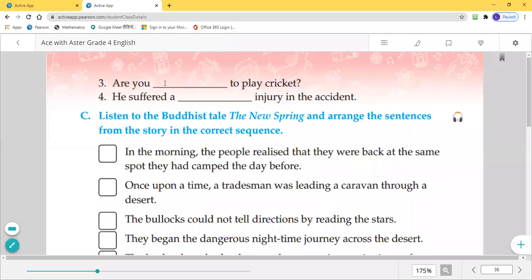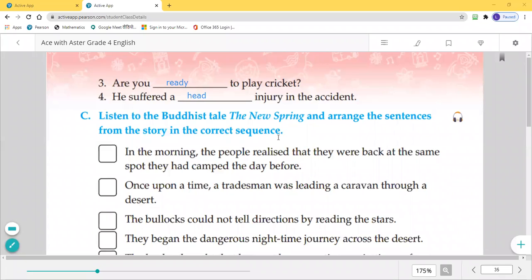Third one: 'Are you dash to play cricket?' Are you ready? Here we use ready. Ready. Okay, students, next one: 'He suffered a dash injury in the accident.' He suffered a head injury in the accident. Head injury in the accident. Students, you have to notice that we have completed our fill-up. So now we have completed our lesson.